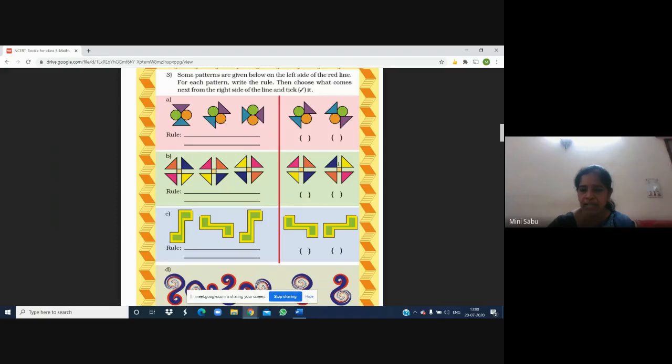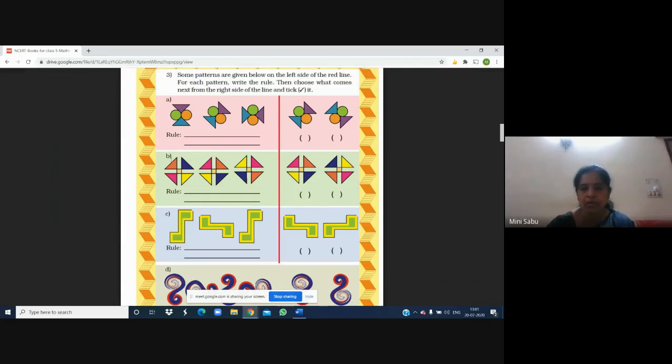So first one or second one? Second one. Okay, see, this blue is here, then blue is here, then blue is here, then in the fourth one blue will be here. So in which one is blue in the left top? This one. So the answer will be this. This will be the next.